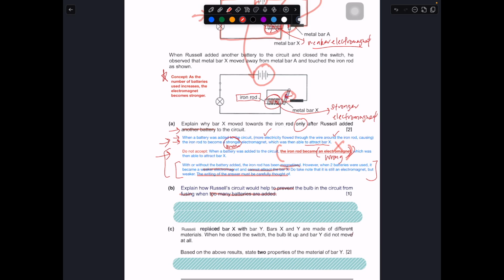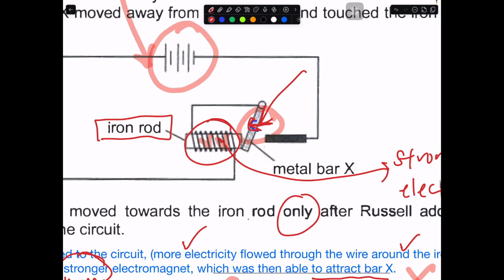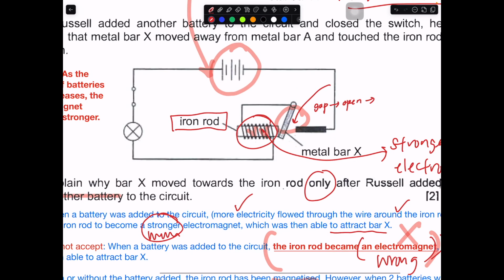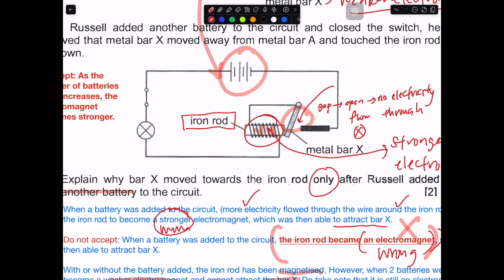So what happened when the iron bar moves over here? You take a look. When the iron bar moves over here, there's a gap. So straight away it becomes an open circuit. Open circuit, no electricity. No electricity flows through the bulb.